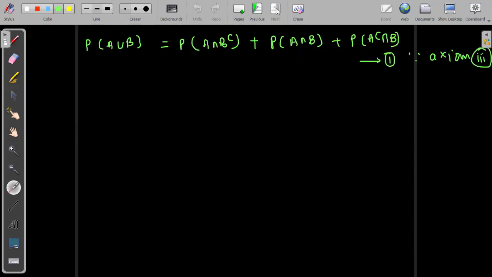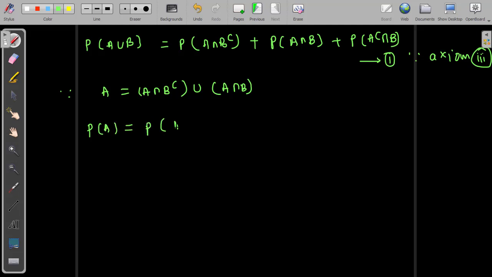Now I'm going to write the probability of A. First of all, from the figure, A equals A intersection B complement, union A intersection B. This is what we see from the figure. Okay, we are writing the A value. After that, apply probability on both sides. Now P of A equals probability of A intersection B complement union A intersection B.